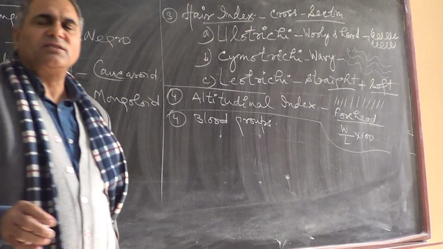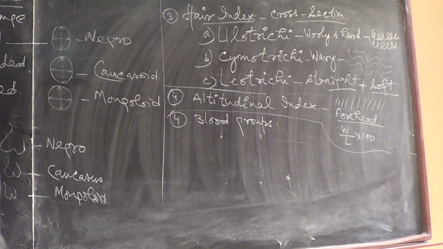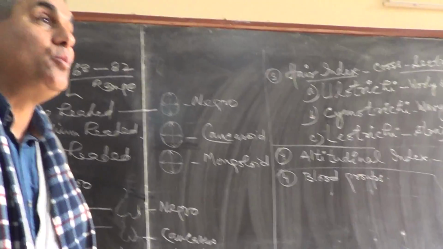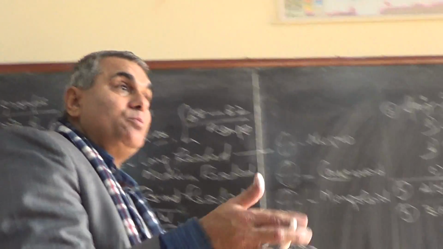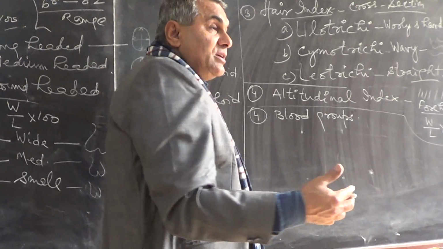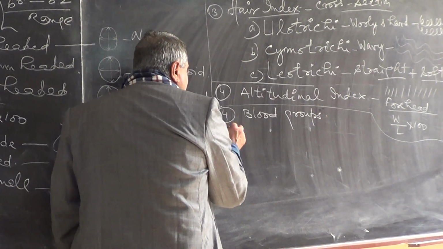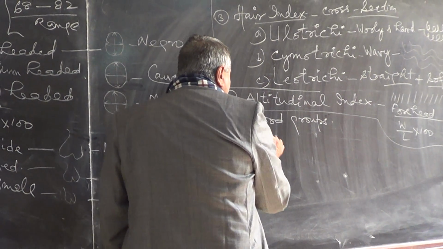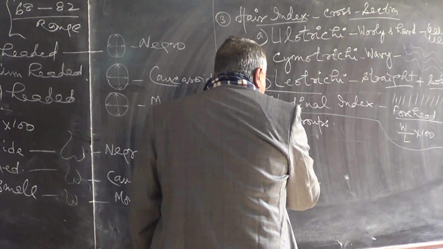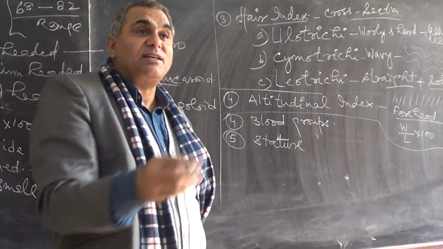All 4 major blood groups found everywhere. But which blood group is dominating? Which blood group is found in maximum number over there? Then another is stature. Average height. What is the average height?